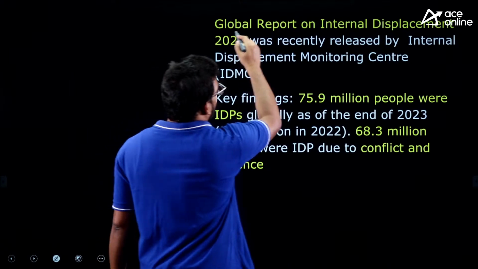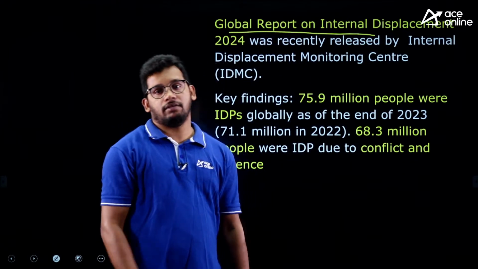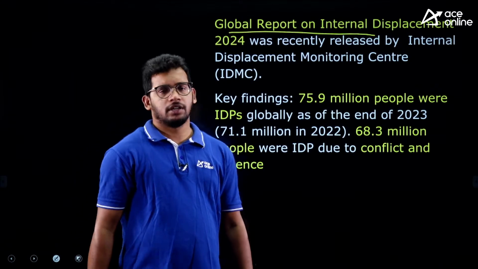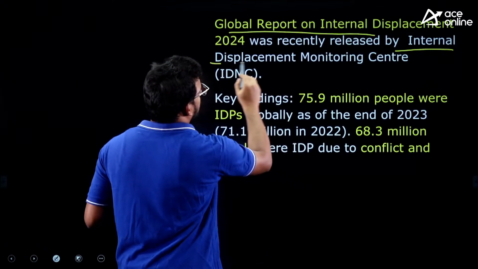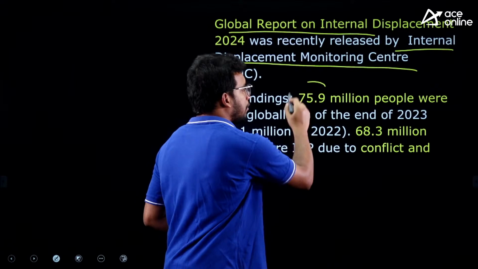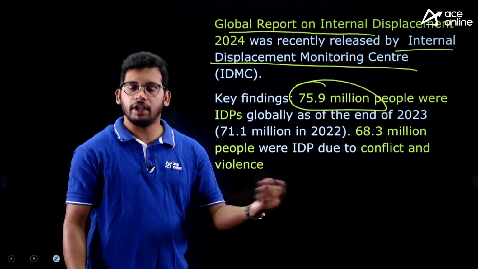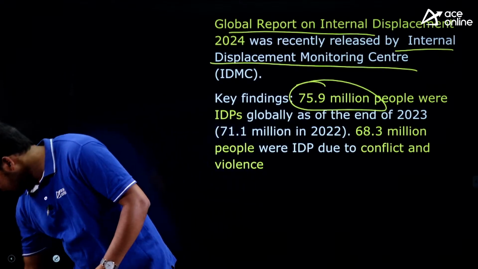Next one, global report on internal displacement. Internal displacement means within the country, within states, right? This report was released by a private organization, the Internal Displacement Monitoring Centre. According to it, around 75.9 million people have moved internally from one place to another in the country, right?